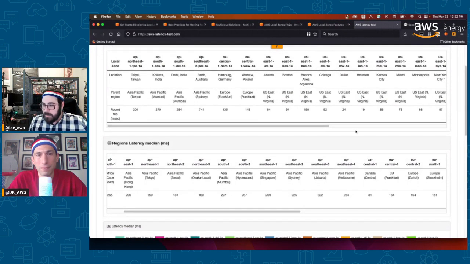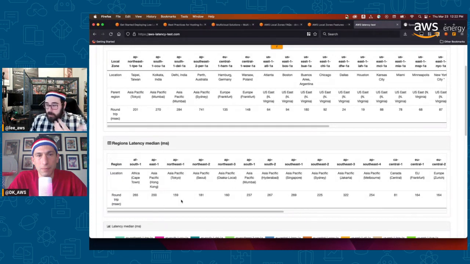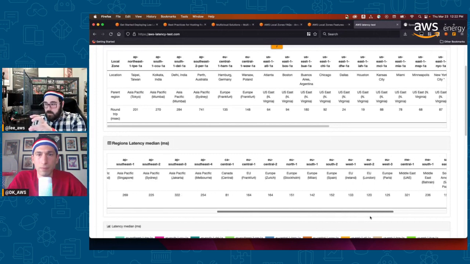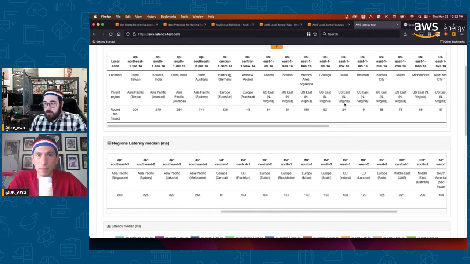The last item to kind of look at here is compare that to regions, right? If we're looking at regions, you'll notice they're all, I mean, still fast. It's really fast, right? But your numbers here are higher than even these local zones when I'm closer to Houston or I'm closer to Dallas, 24, right? You're in this range where you're going to get faster performance if that's something that matters.